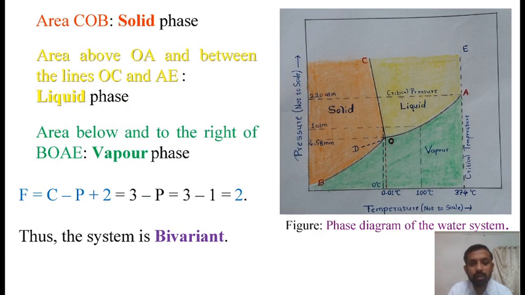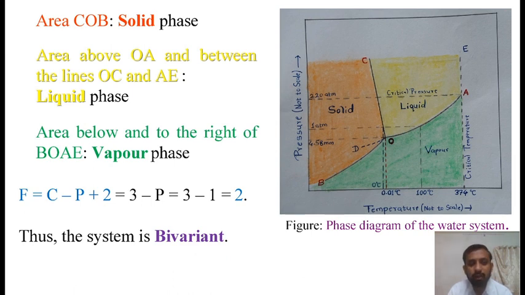The areas or regions between the curves show the conditions of temperature and pressure under which a single phase, that is ice, water, or vapor, is capable of stable existence. Thus, area COB represents solid phase, area above curve OA and between the curve OC and line AE represents liquid phase, while area below and to the right of BOAE represents vapor phase.